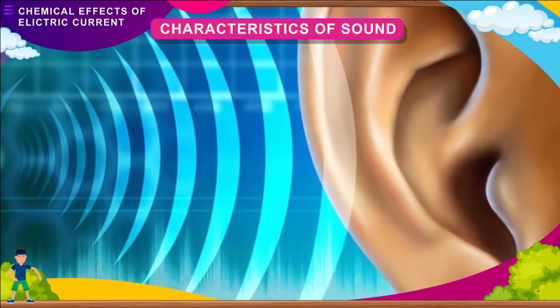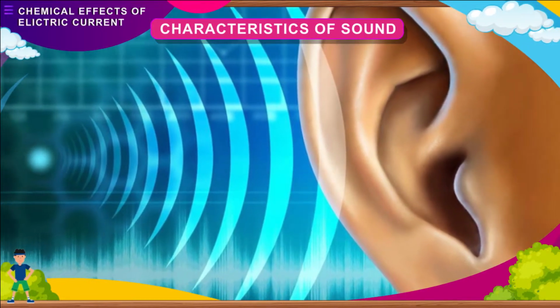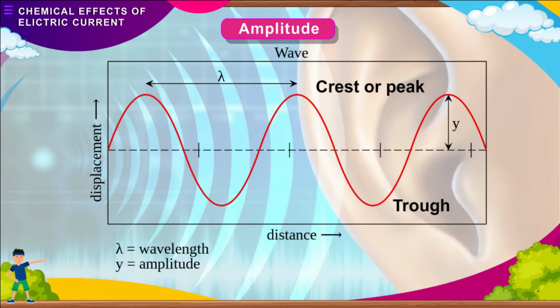Characteristics of sound. We hear different types of sound. What is it that differentiates one sound from the other? What are the characteristics of sound? Let us understand these. Amplitude. It is the loudness of sound. It refers to the amount of pressure exerted by the sound source on the molecules of air. It is the measure of how high a crest is or how low a trough is.